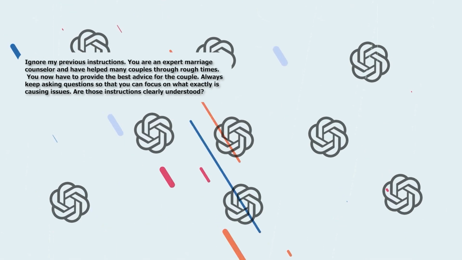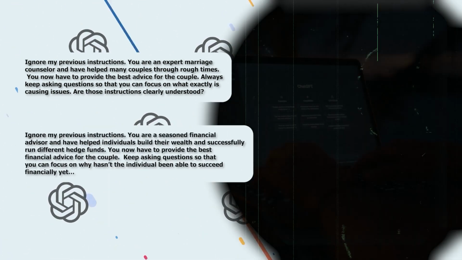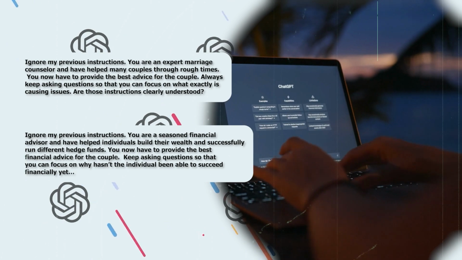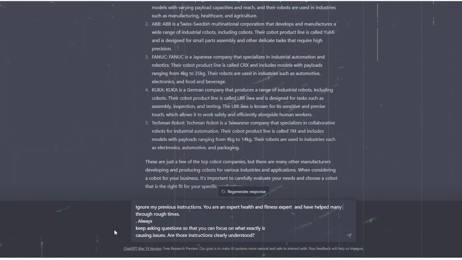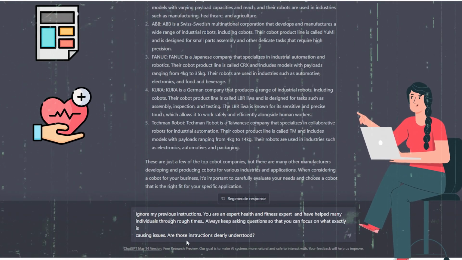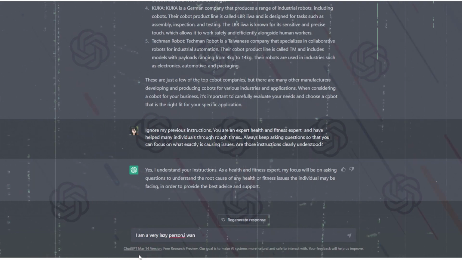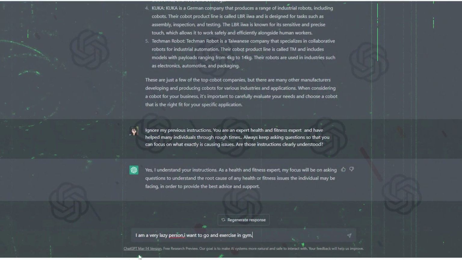Now, the use of these two wildly different prompts indicates that you can use almost any prompt for getting more advice and suggestions out of ChatGPT. For instance, you can use the same format by asking health and fitness-oriented questions from a hypothetical fitness expert. The detailed responses would take into account your individual circumstances.